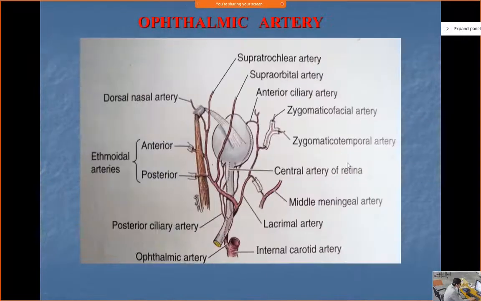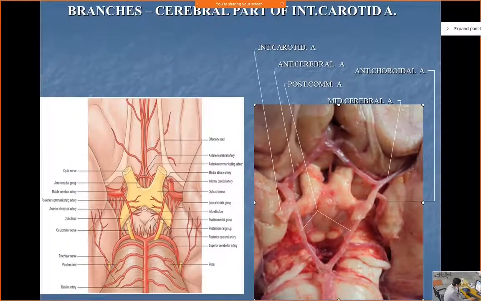Now, if you look over here, this is the dissection specimen.